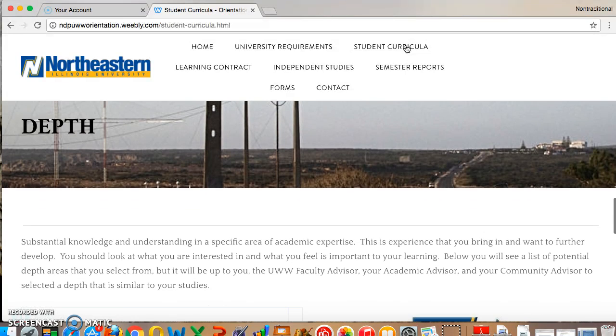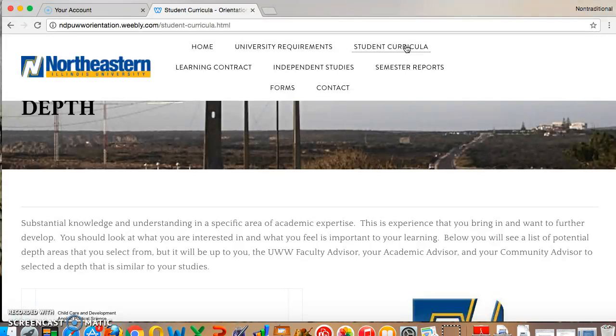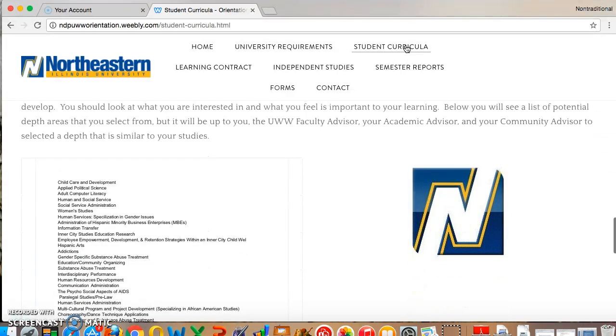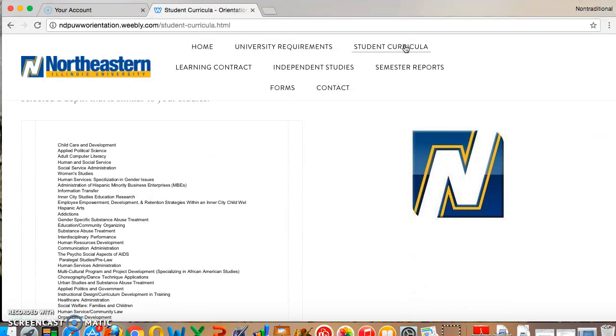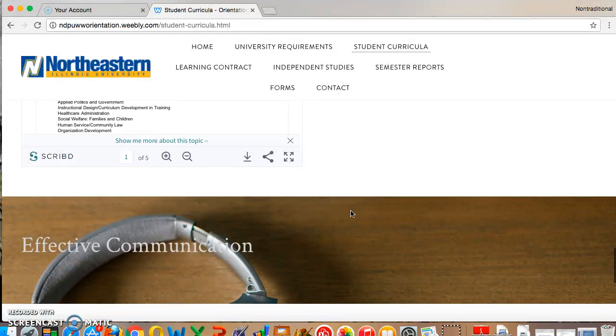The bulk of your ideas and learning here at Northeastern are going to have to deal with your depth. So for your depth areas, there are a couple of ideas on how you can choose your depth area with your academic advisor, but those are just some of the basics.